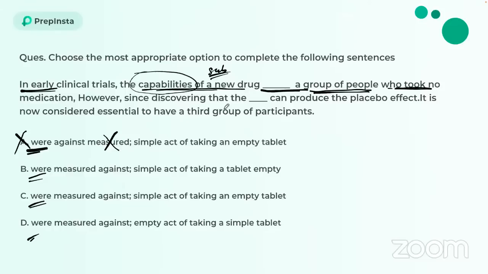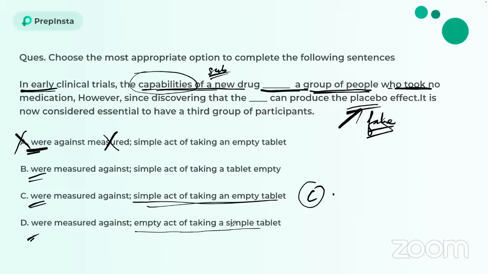However, since discovering that the dash can produce the placebo effect. Now placebo means a fake effect. All right. Placebo means fake. Simple act of taking a tablet empty, or simple act of taking an empty tablet. So this phrase over here, simple act of taking an empty tablet can produce the placebo effect. That means if you're taking a tablet which is empty from inside, it does not have any medicine inside it, it is going to have a placebo effect or a fake effect on you. All right. So we are going to take option C over here.